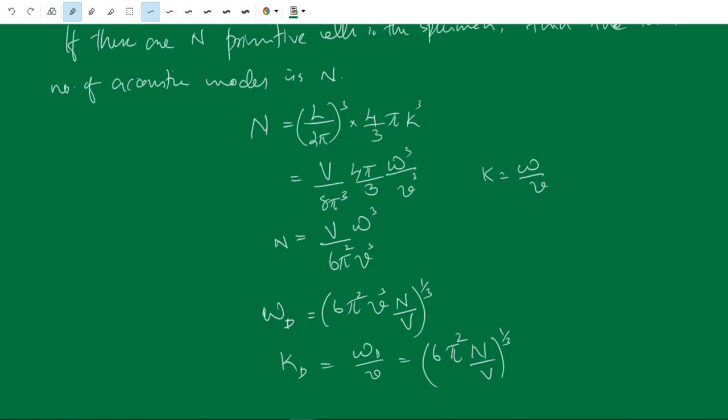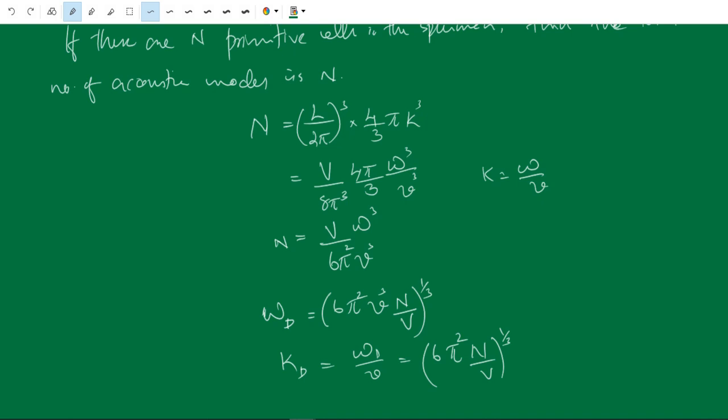Hello. Today we start from where we left off in the last class. We have already discussed the density of states in one dimension and three dimensions as well. We have calculated the cutoff frequency and cutoff wave vector. All these things we have already discussed. Today we have to find the thermal energy and heat capacity.